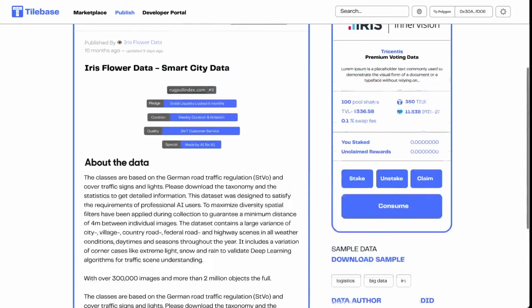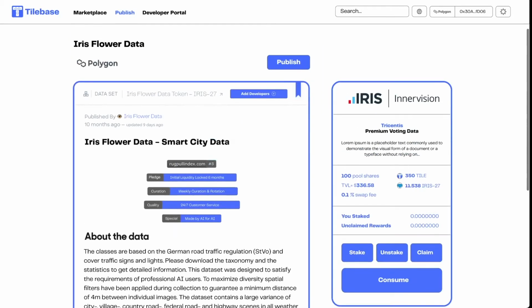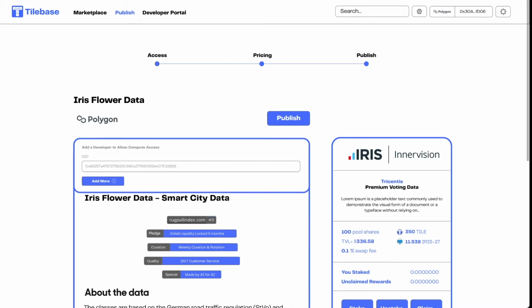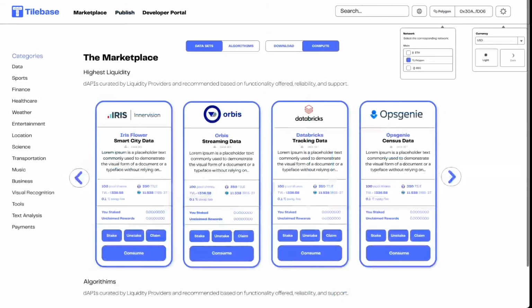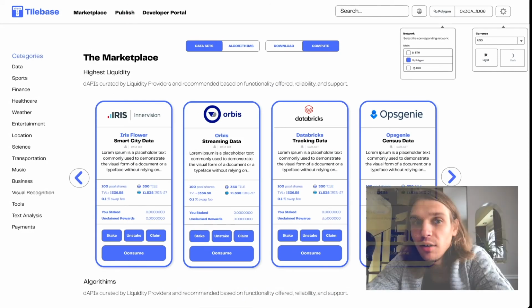Okay, now we would like to add developers that can access this data token and access this data set as a whole. So right here, we can add developers, and we can add public addresses of the developers that we would like to access and compute against this data set. Okay, we've added our developers, and we'd like to publish our data set into the market. Publish. Okay, as you can see here, Iris Smart City data is now published.